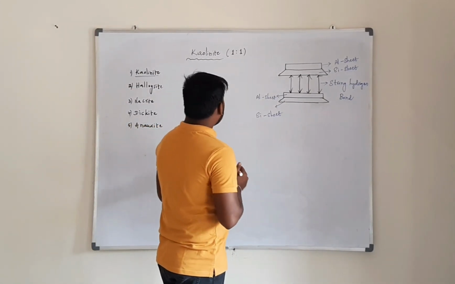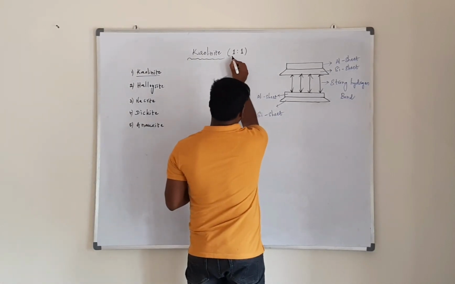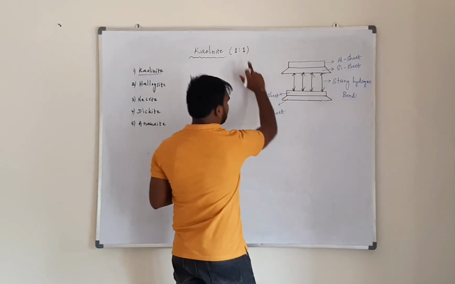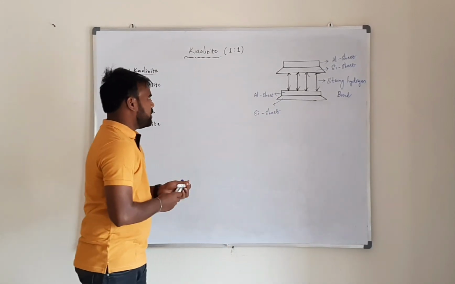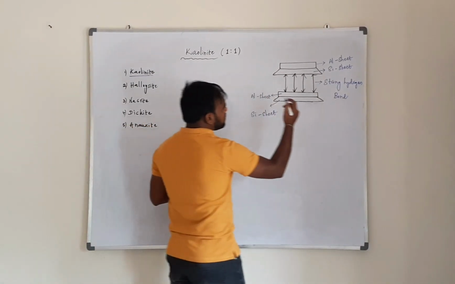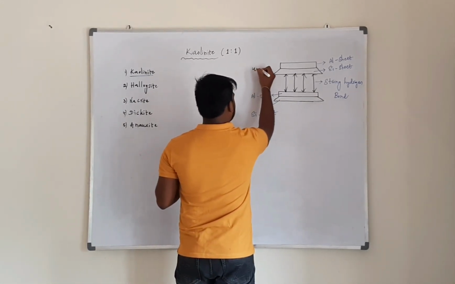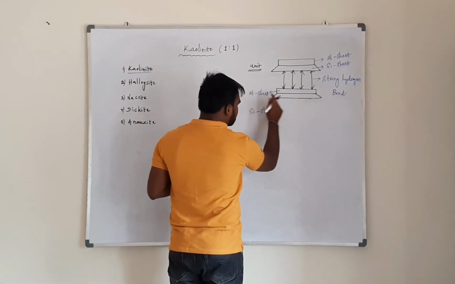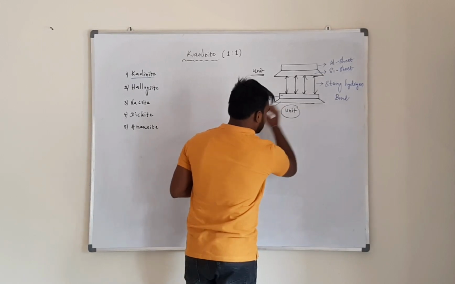As we know, kaolinite belongs to the 1:1 type of clay minerals. Here, one means one silica tetrahedral sheet is present and the other one means one aluminum octahedral sheet is present. This aluminum sheet and silica sheet combined are called one unit. And here also, one aluminum sheet and silica sheet combined are called one unit.